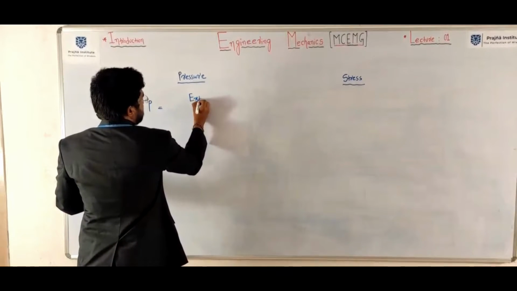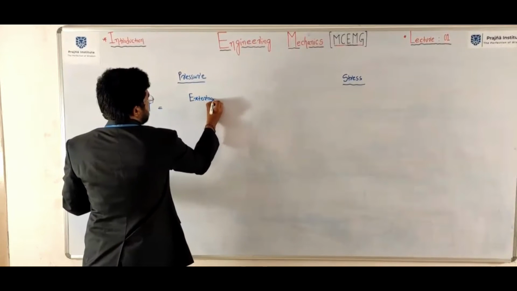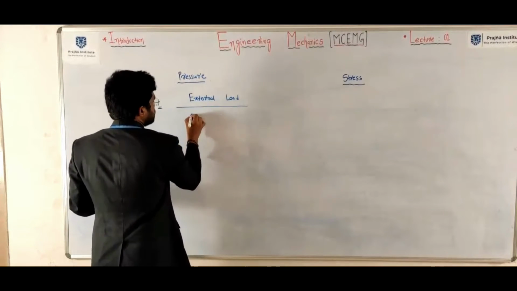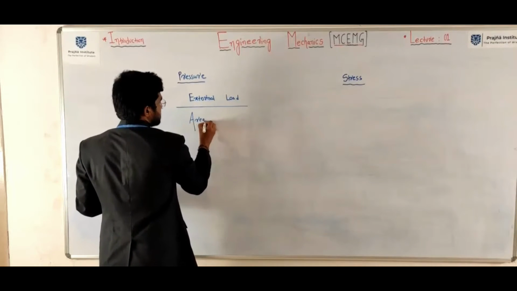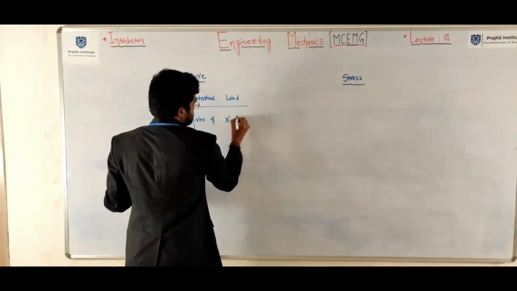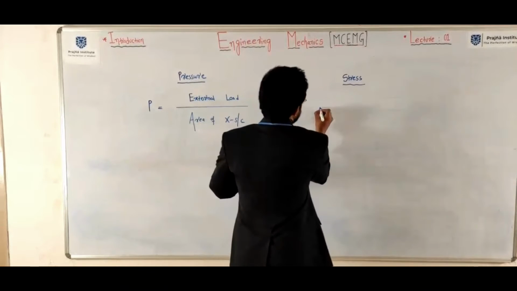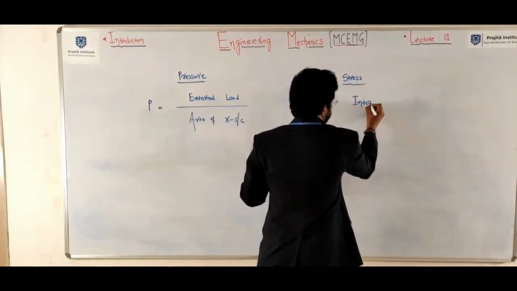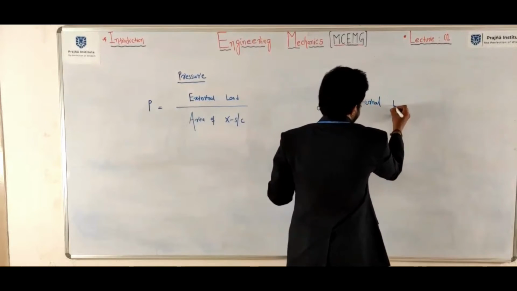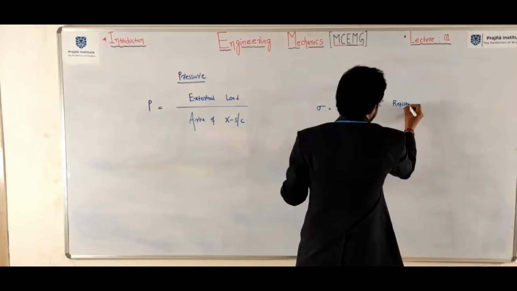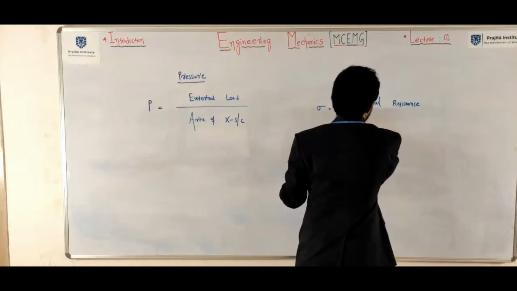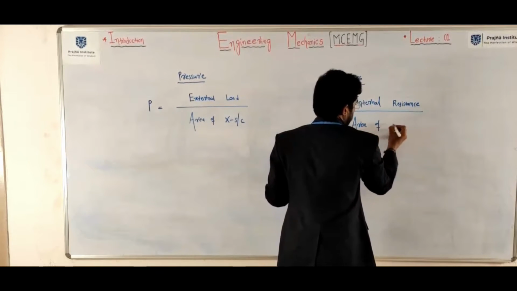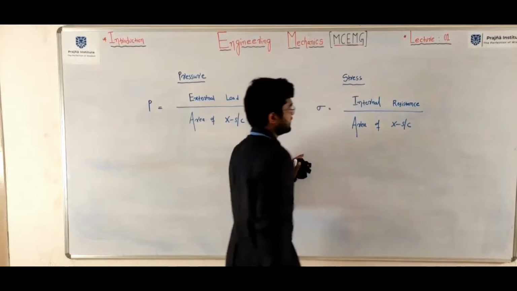Pressure is nothing but external load acting per unit area of cross section. Stress, internal resistance offered by the body per unit area of cross section.